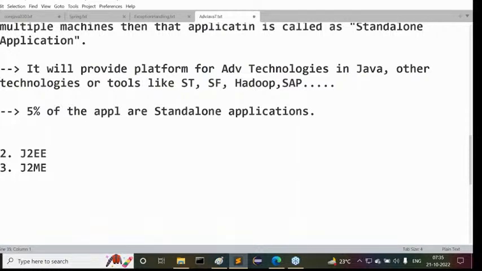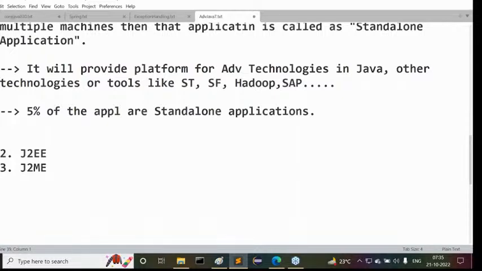Those who think only core Java is sufficient for me, no, it is not at all. Then we must learn the next concepts after core Java. Of course, if you want to plan for testing tools like Selenium testing, where core Java is required, then learn core Java, then go for Selenium testing. That's okay. Or Salesforce, then learn core Java, then go for Salesforce. If your main domain is non-Java, then learn core Java, then go for it.